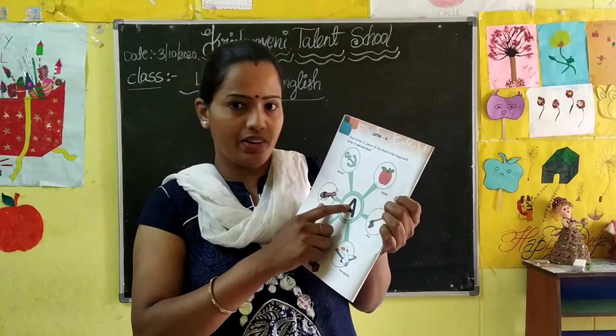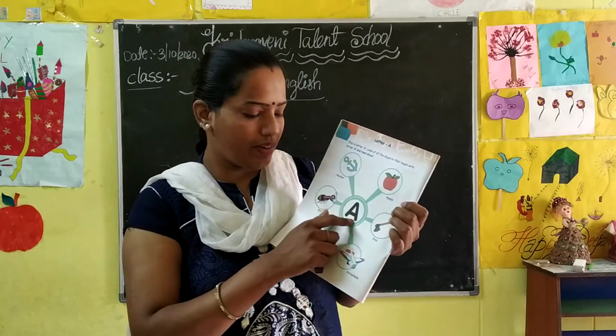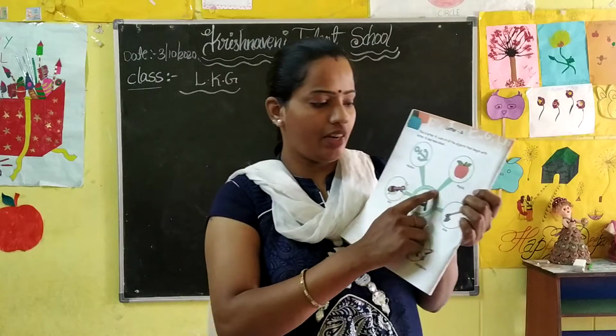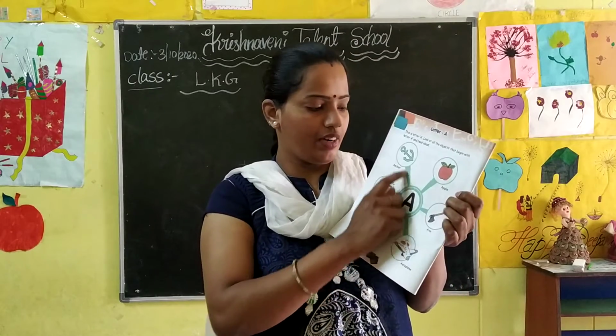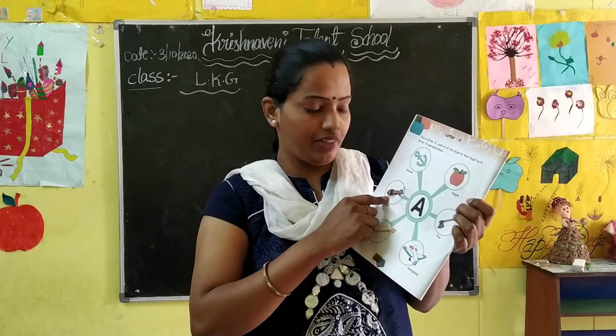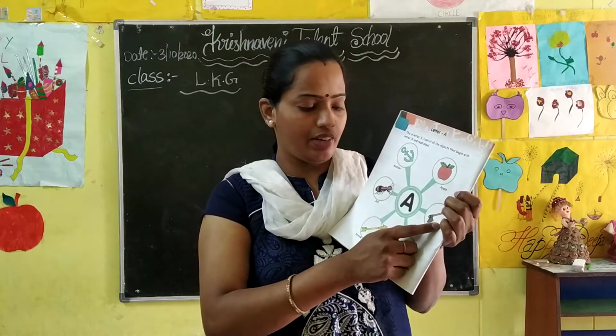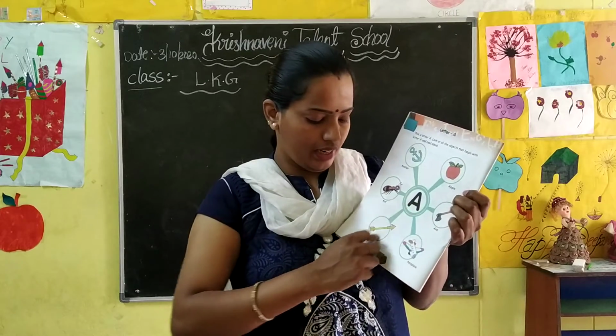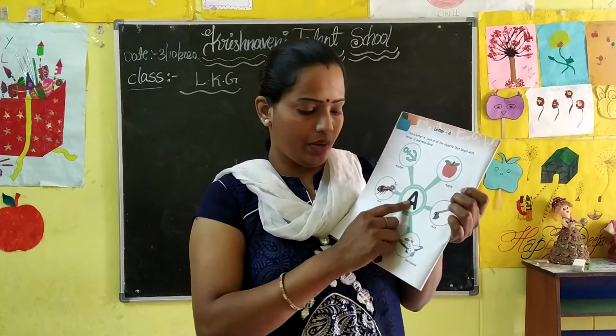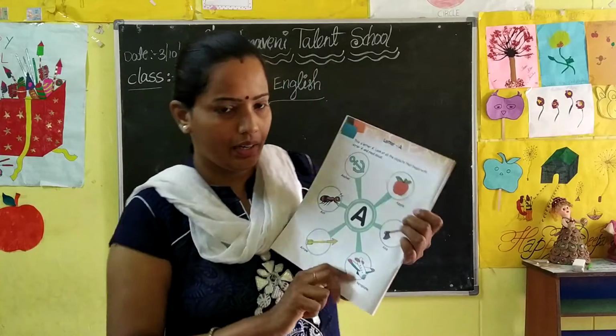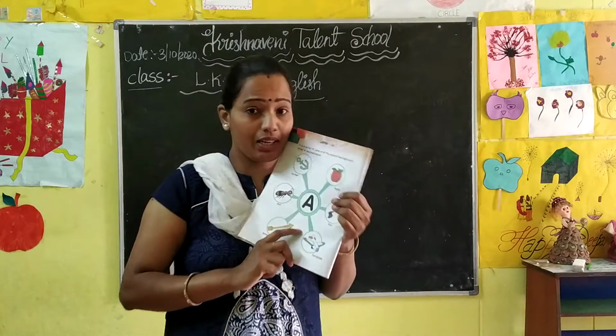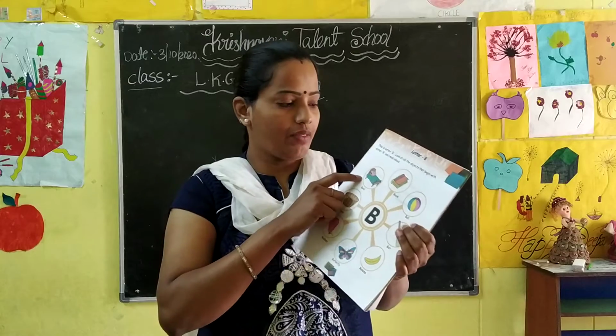So many words will come, children. See here, once again repeat after me. A for apple, A for anchor, A for ant, A for axe, A for arrow, A for aeroplane. Okay, after A what will come?